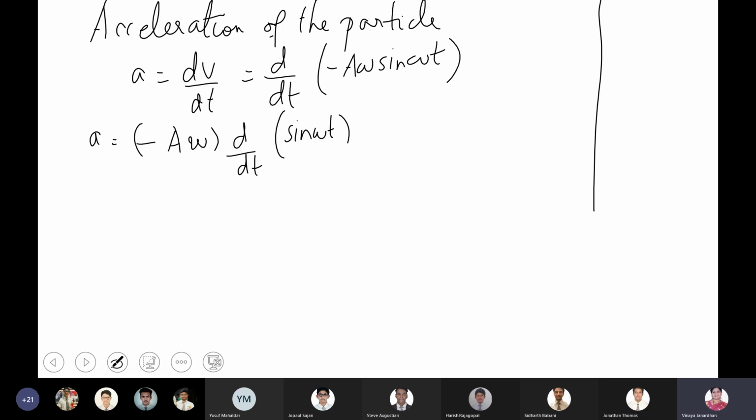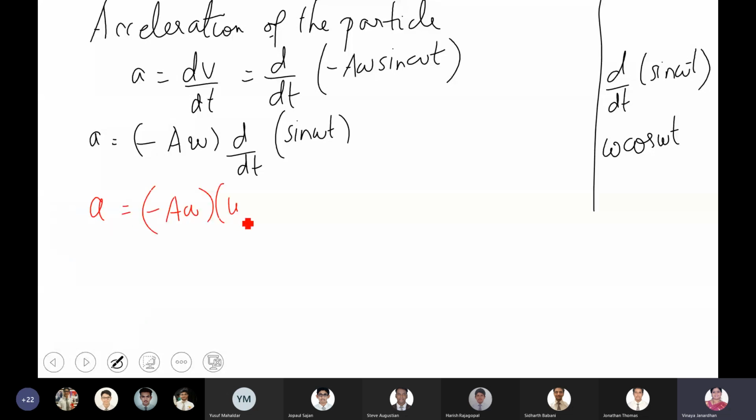When you differentiate sin omega t, you will have omega cos omega t. So now a becomes equal to minus A omega into omega cos omega t, which means your acceleration is minus A omega squared cos omega t.